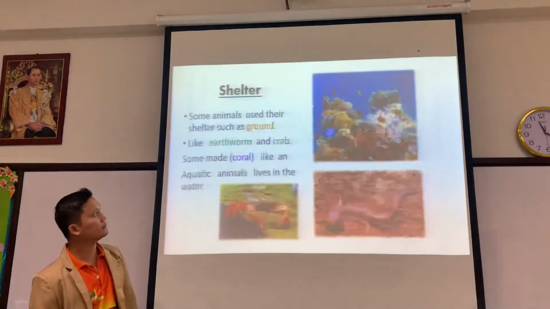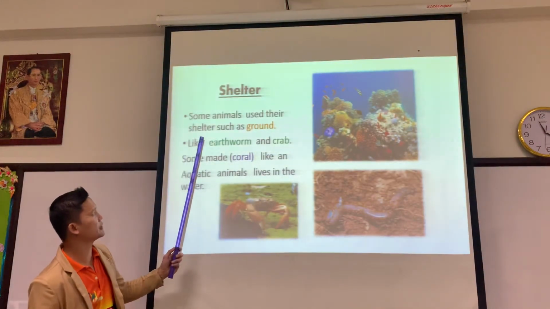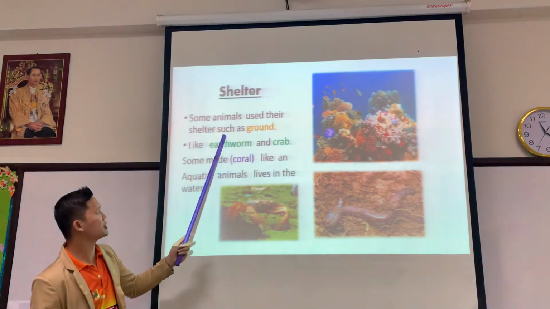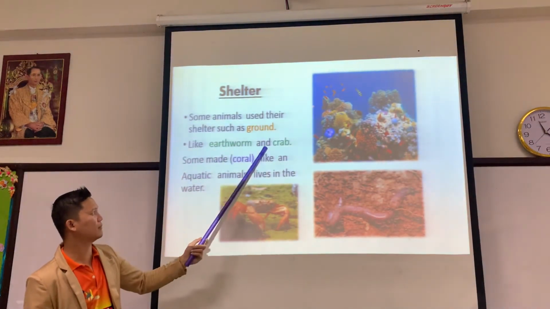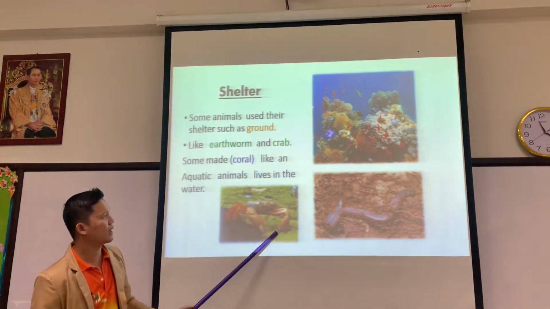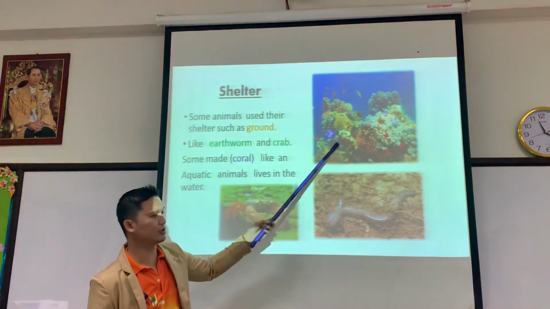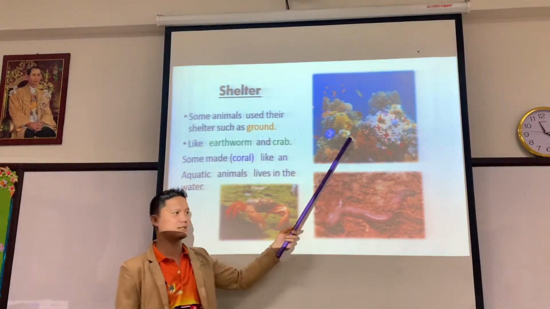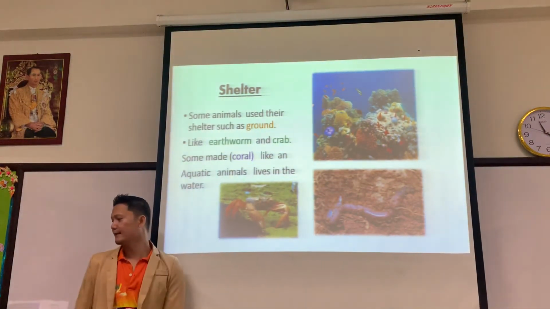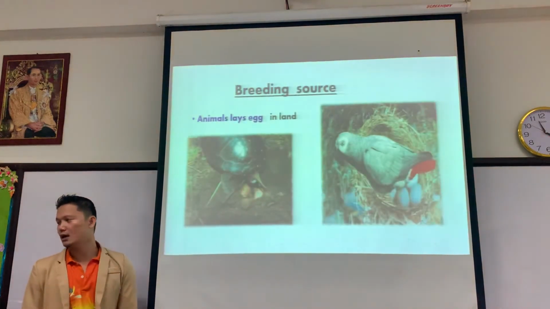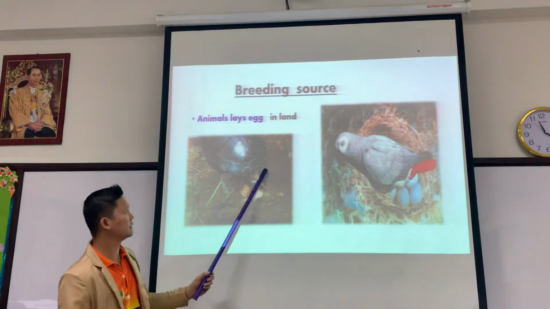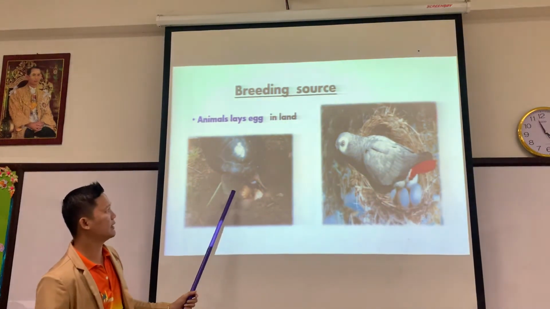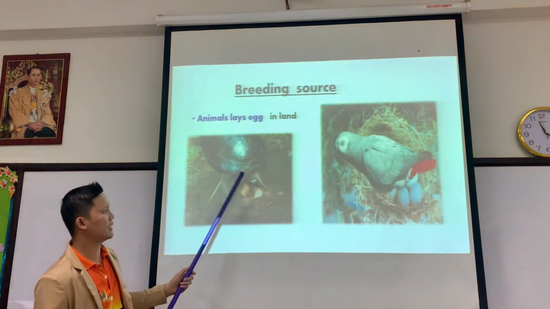Okay. Now, shelter. Some animals choose their shelter, such as the ground. Earthworm and crab use the ground. Fish use the aquatic place. When they have breeding, animals lay eggs on the land, like turtles.